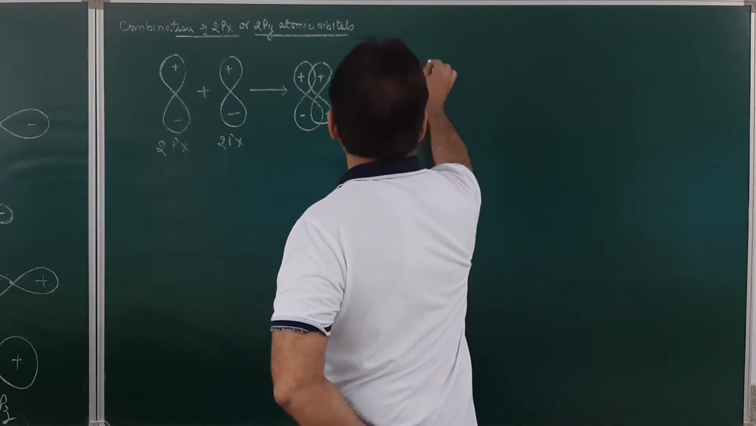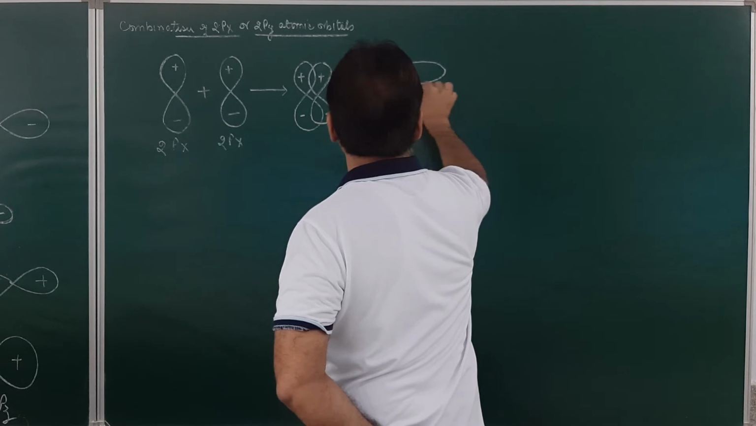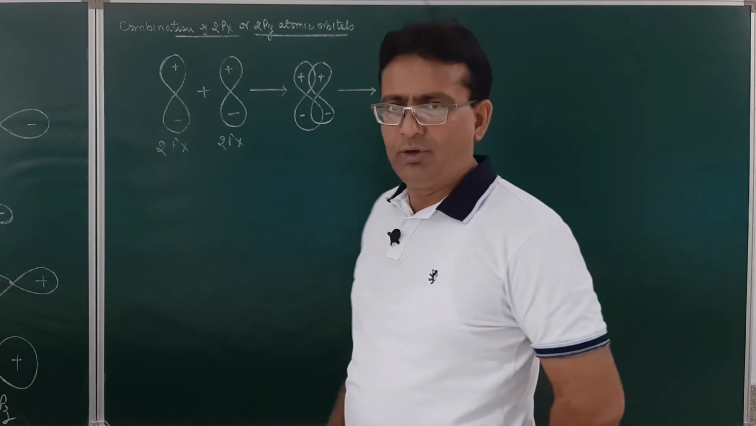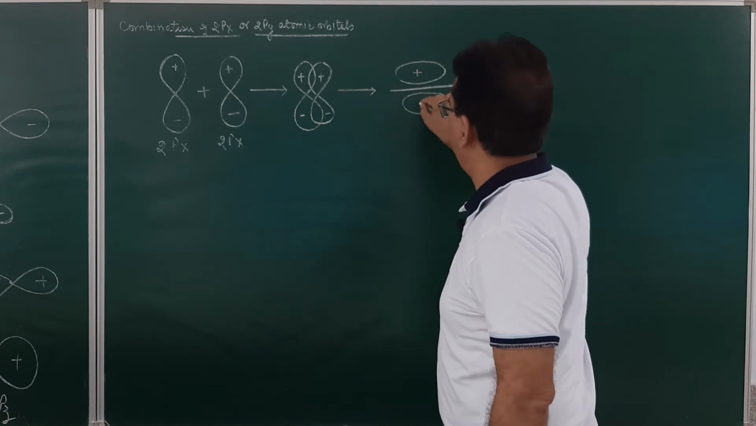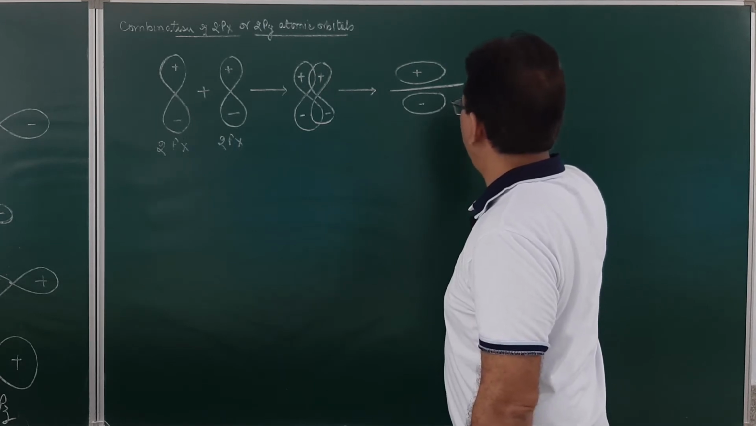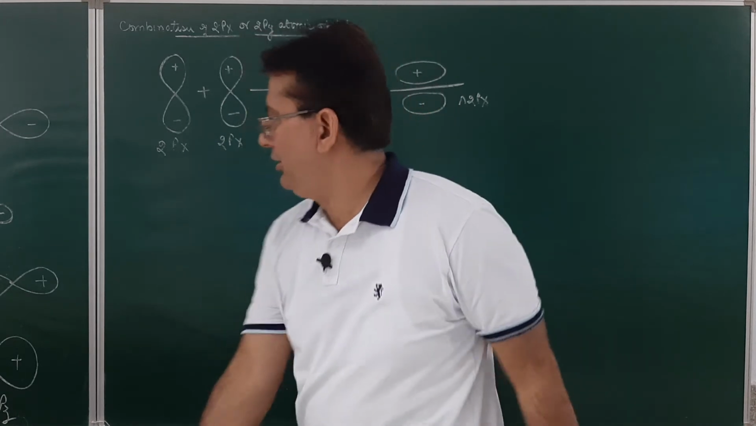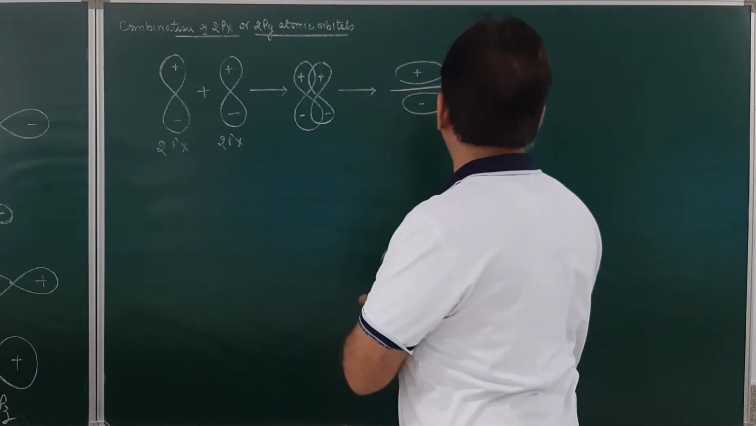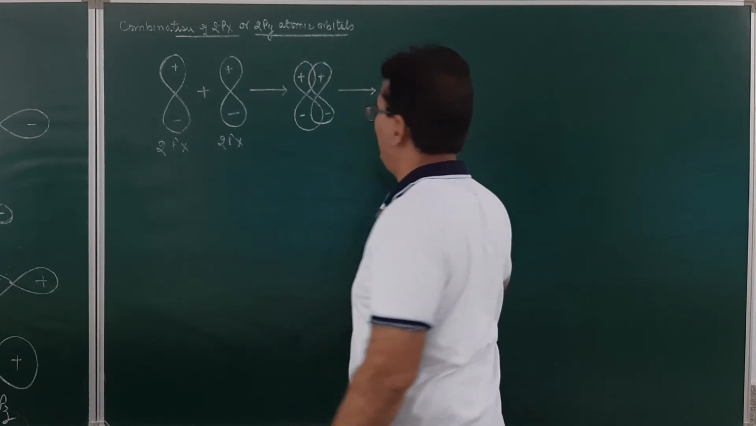So how will it occur? Electron density in this case will be higher above and below the internuclear axis, and this molecular orbital so formed will be called a bonding molecular orbital. This will be positive and this will be negative, and this will be called the pi bonding 2px molecular orbital. Am I clear? So what will be obtained here? It will be the pi bonding 2px molecular orbital.